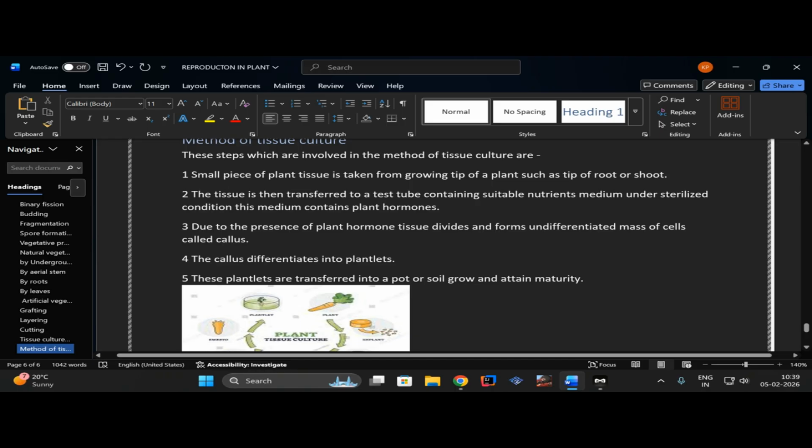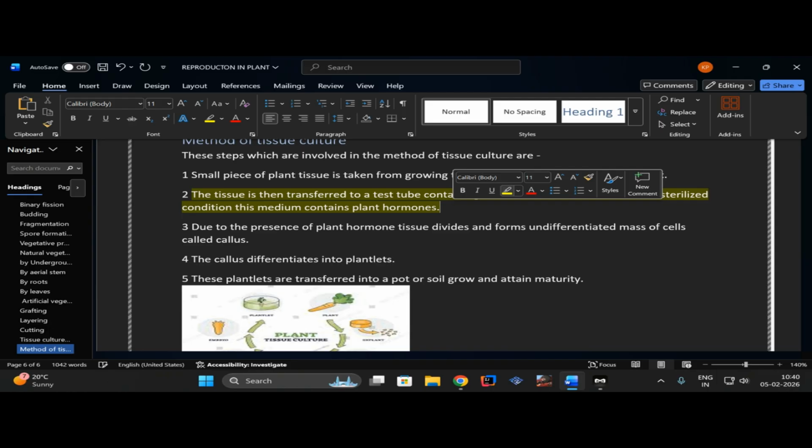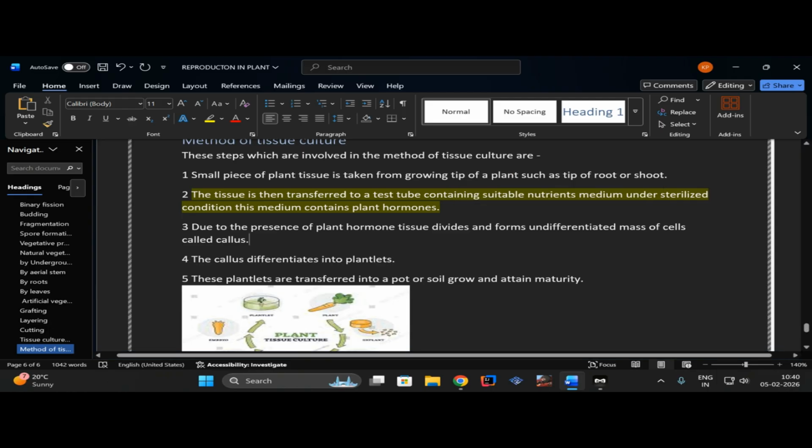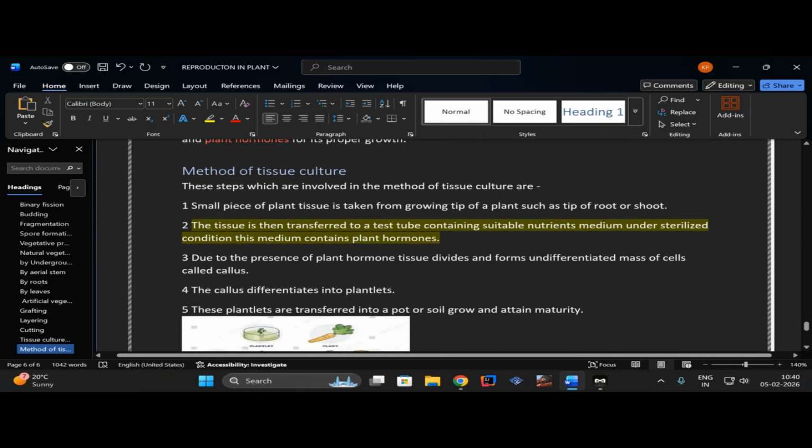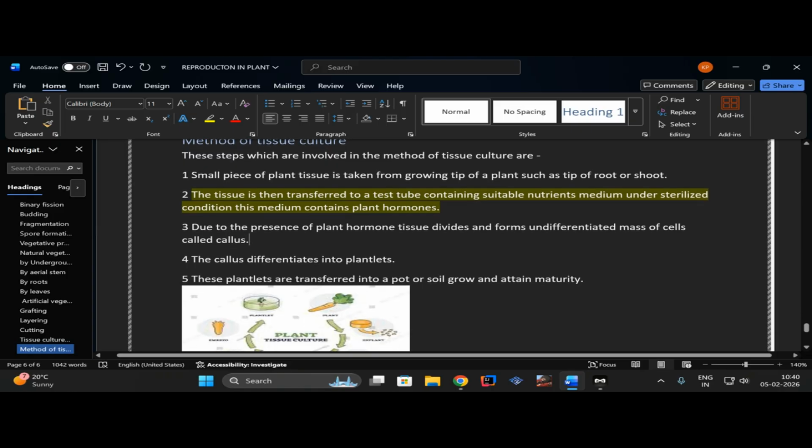Second, the tissue is then transferred to a test tube containing a suitable nutrient medium under sterilized conditions. This medium contains plant hormones. So as I said before, this tissue is transferred to a test tube containing suitable nutrients and hormones. So it is not like planting it. We are taking it to a test tube containing suitable medium or hormones.